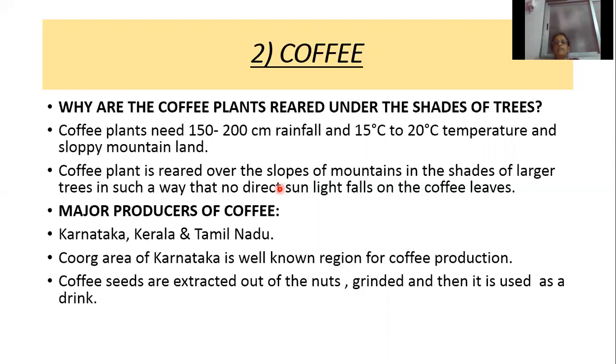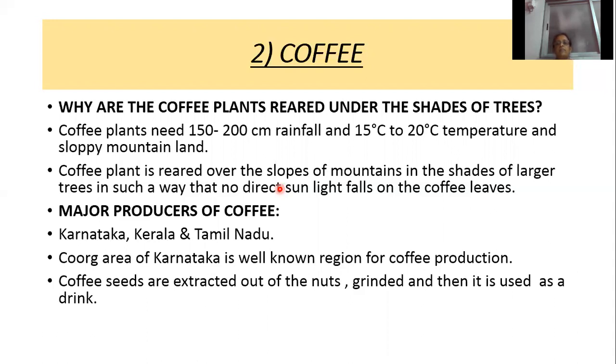Coffee plants are reared over the slopes of mountains in the shade of large trees in such a way that no direct sunlight falls on the coffee leaves.